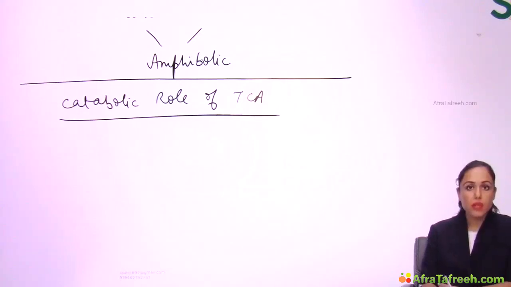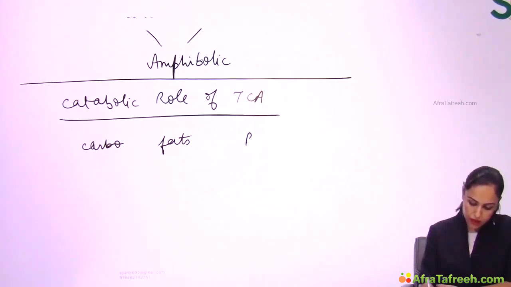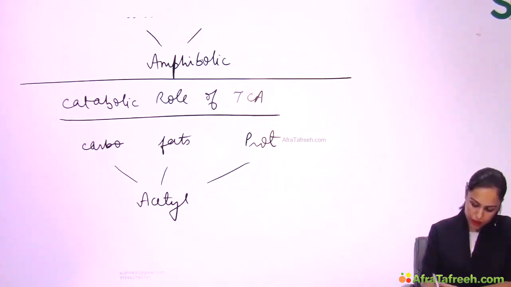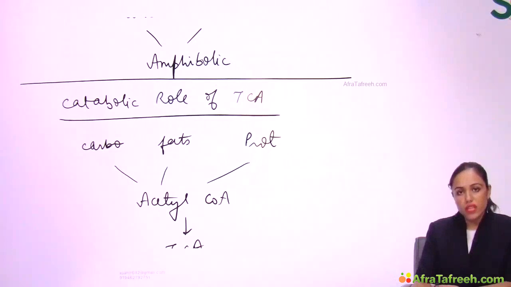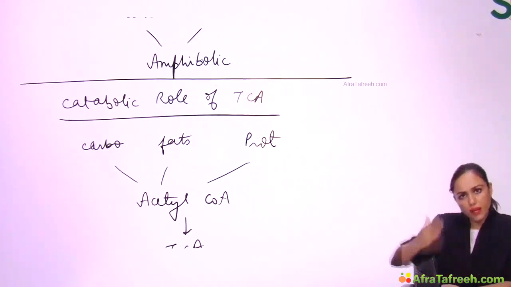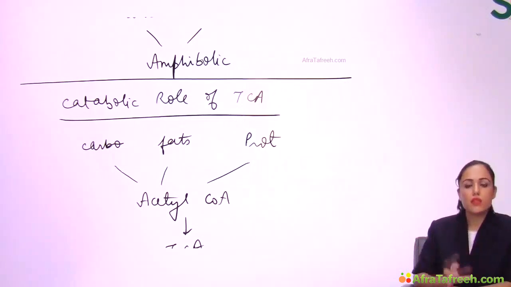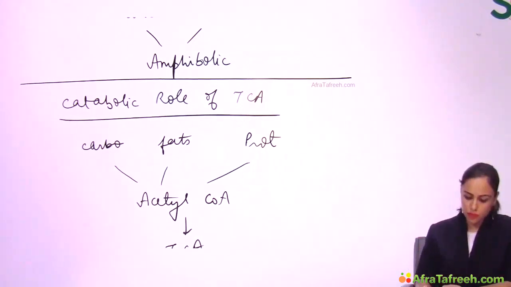Catabolic role of TCA means all the macromolecules, carbohydrates, fats and proteins, when they are getting broken down in body, they all form acetyl-CoA, which enters TCA cycle. So can we say that all macromolecules are getting broken down and they finally reach TCA cycle? So TCA cycle is the common catabolic pathway, right, of all the macromolecules, because all the macromolecules get broken down and reach TCA cycle.